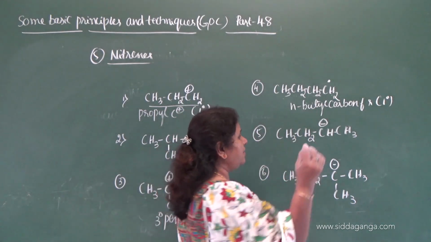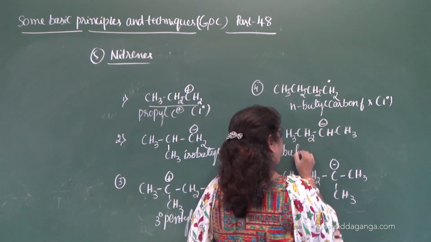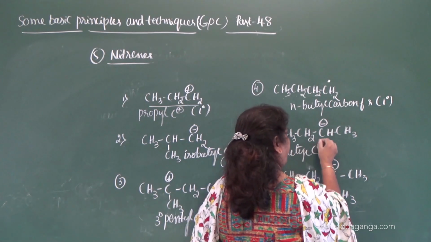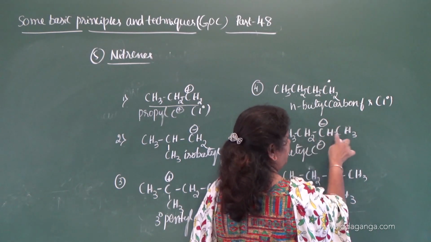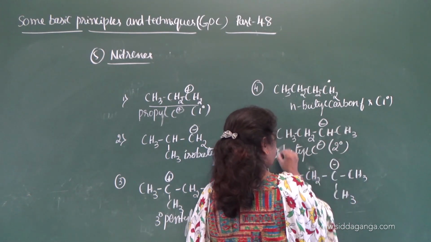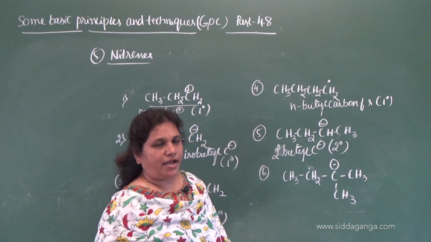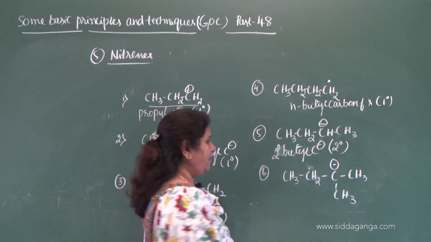Okay, now here. So what is this? Secondary butyl carbon ion, and definitely it is secondary because the negatively charged carbon is bonded to 2 other carbon atoms, therefore it is secondary butyl carbon ion. What about this?